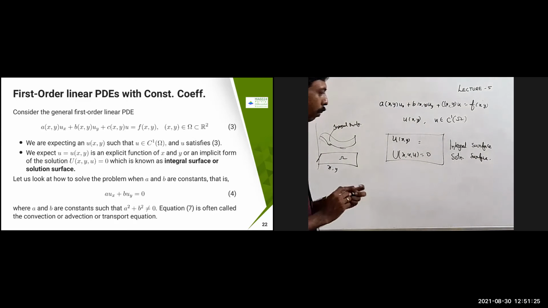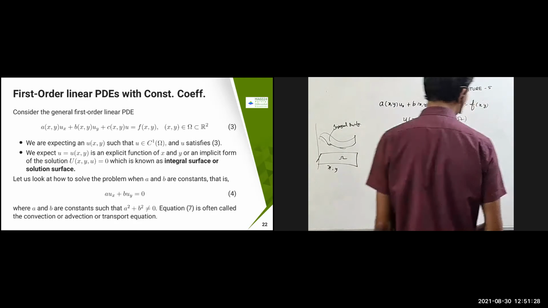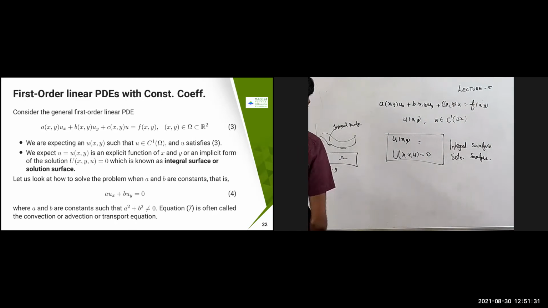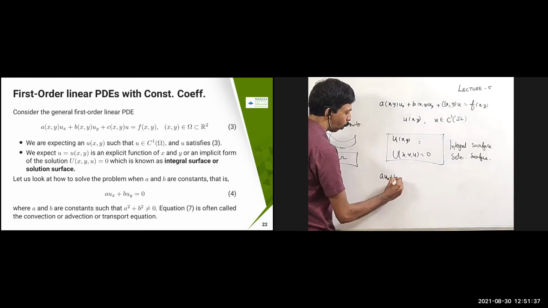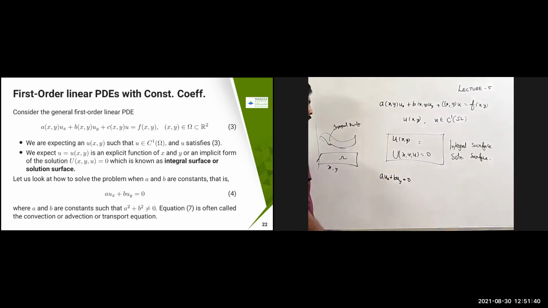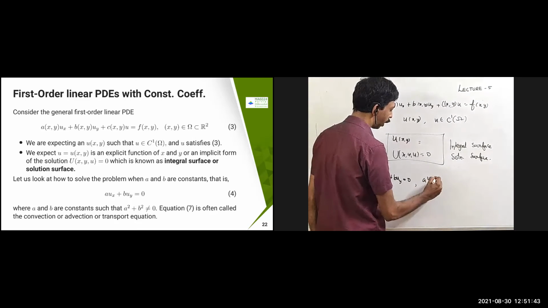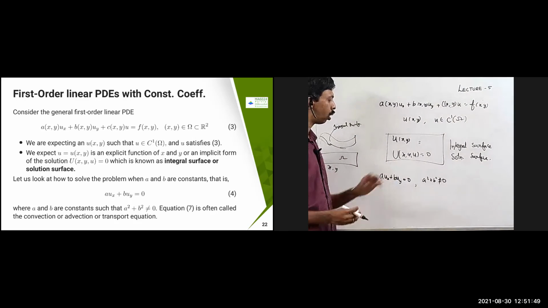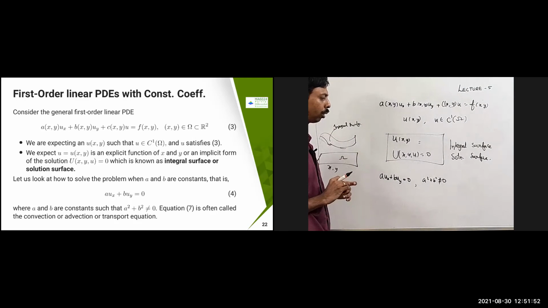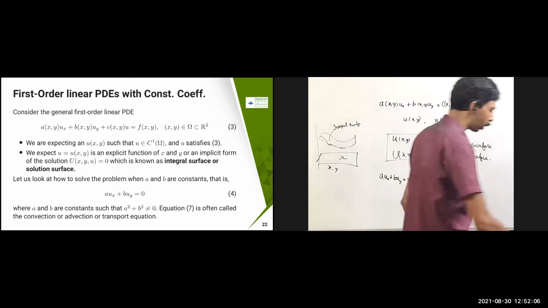So let us solve a simple PDE with constant coefficients. How are we going to solve it? Let us take this problem: a u x plus b u y equal to 0. Assume that a square plus b square not equal to 0. I will explain why this is important. This problem is part of the convection, advection or transport equation. It is often referred to as a transport equation, a convection equation or an advection equation, depending on the domain.